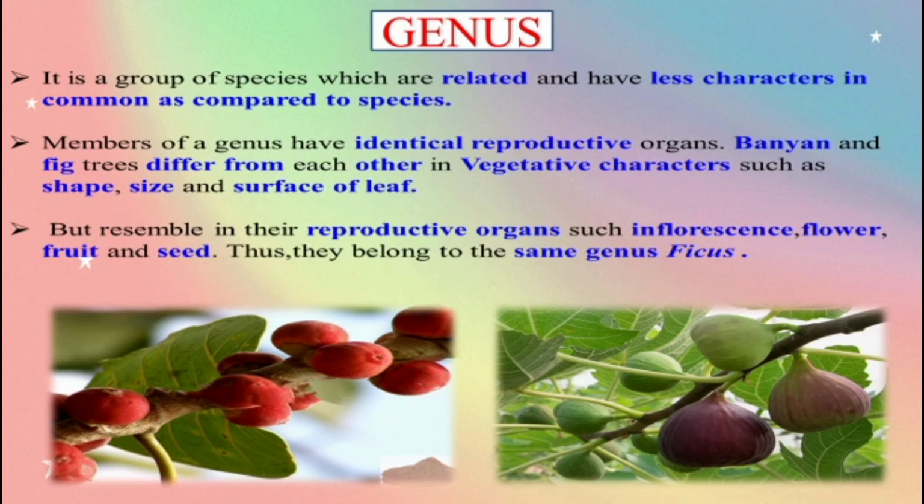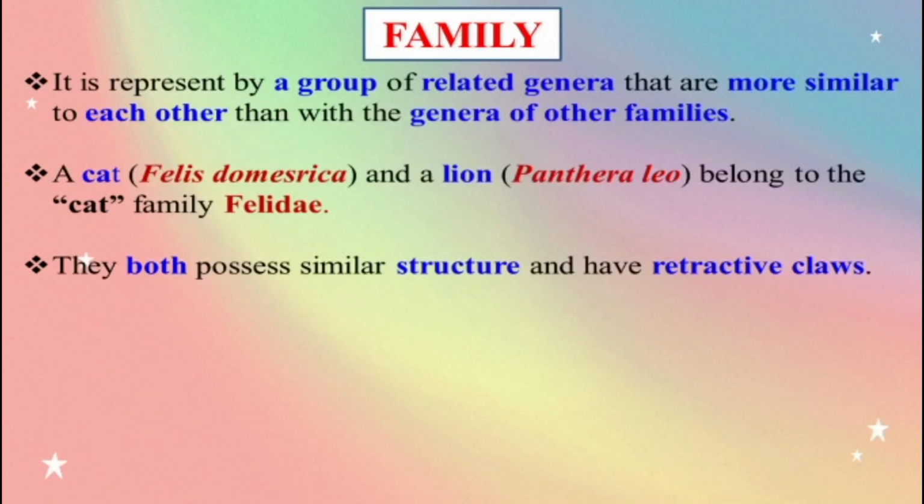Here they resemble one another closely. Both have similar characters, and that is why banyan and fig are under the genus Ficus. Next one, family. It is represented by a group of related genera that are more similar to each other than with the genera of other families.